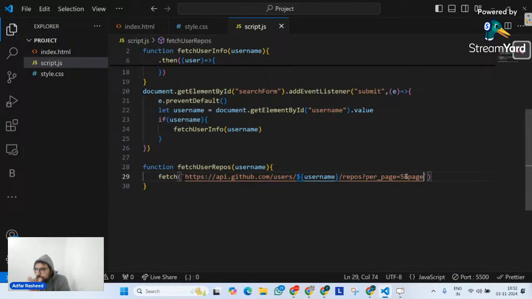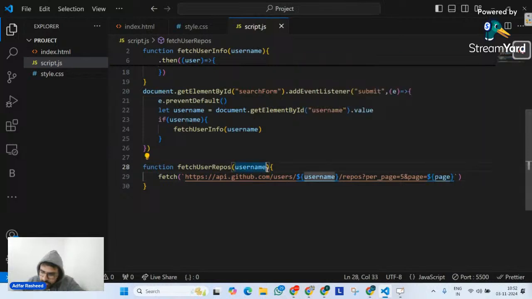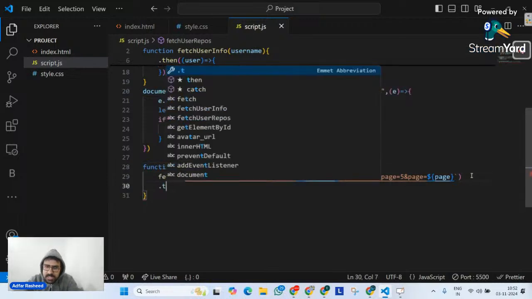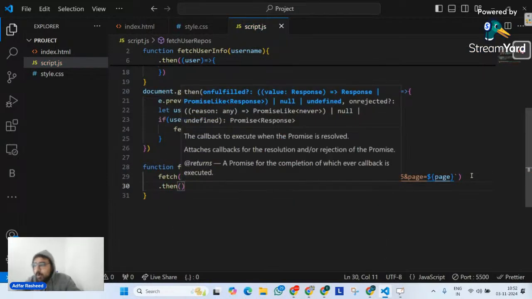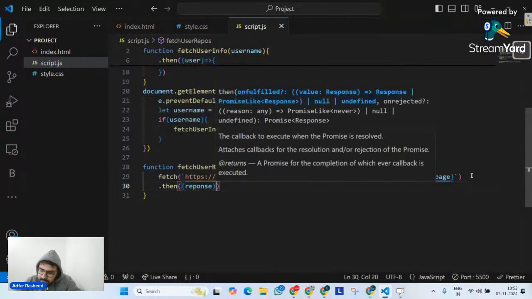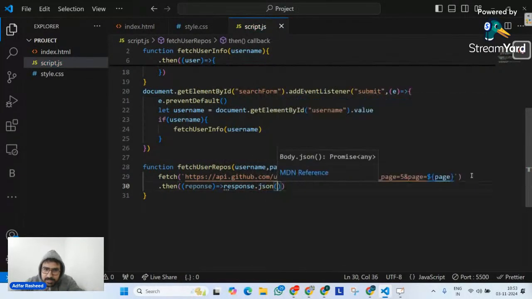But if I talk about this page parameter of this API, don't you think it is dynamic in nature? Of course, it's dynamic in nature. That's why I will simply go and make this a dynamic value as well. Let me write page. And over here, I'm going to pass an argument called page. Simple thing. Now I know after that, since it's a promise, I'm going to implement dot then, where I'm going to get a response like this. And to that response, I will tell it to implement response.json, parse it like this.